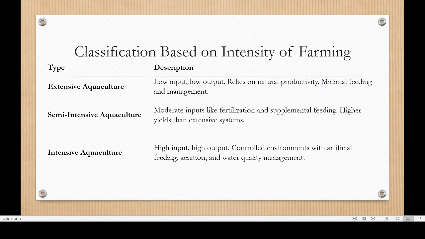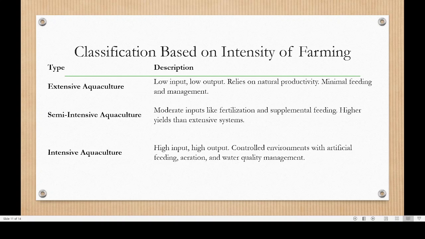Then based on intensity of farming. For example, extensive aquaculture, low input. For example, we are just rearing fish in an open sea or lake. We are not modifying the environment very much. We simply utilize the natural water. So in such a situation, it is popularly known by the name extensive aquaculture.